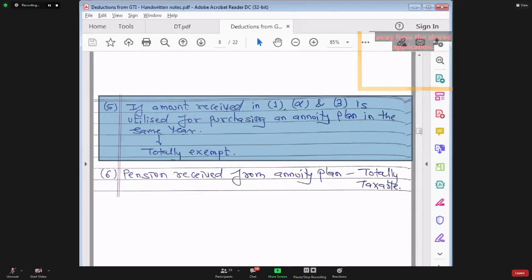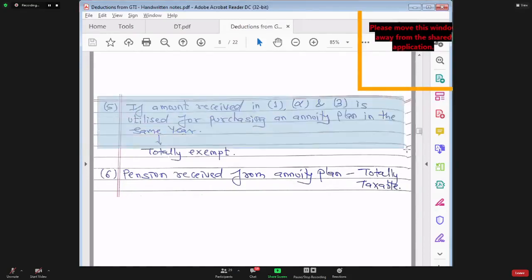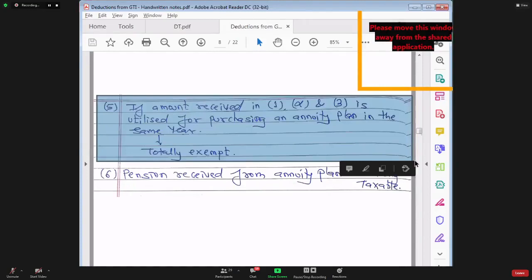Do you recollect? While discussing section 80C, I had explained the annuity plan. Yes, same it is. Deferred annuity plans are the same. So whatever amount is being taxed to you in point number 1, 2, and 3, if you don't want to pay tax on that, then you invest that amount in an annuity plan. In that case, whatever amount you have invested will become exempt.